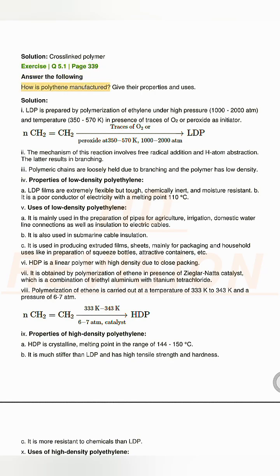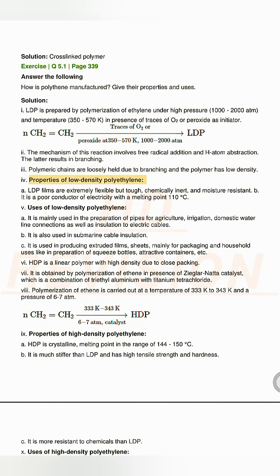Exercise Q 5.1, page 339. Answer the following. How is polythene manufactured? Give their properties and uses. Solution. I. LDP is prepared by polymerization of ethylene under high pressure, 1000–2000 atm, and temperature 350 to 570 K, in presence of traces of O2 or peroxide as initiator. II. The mechanism of this reaction involves free radical addition and H-atom abstraction. The latter results in branching. III. Polymeric chains are loosely held due to branching and the polymer has low density.